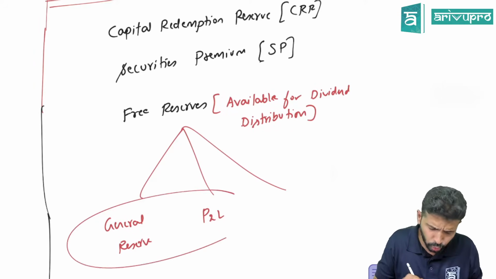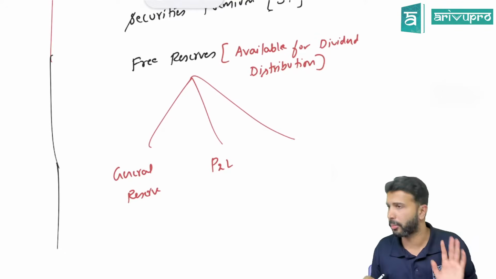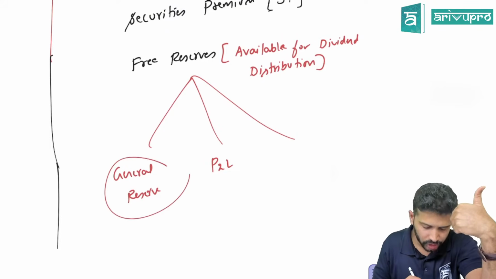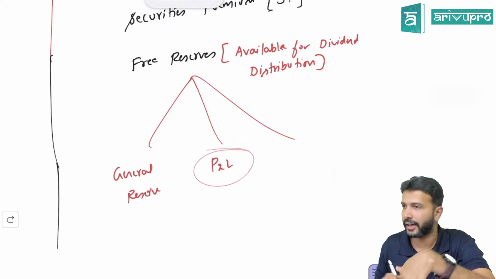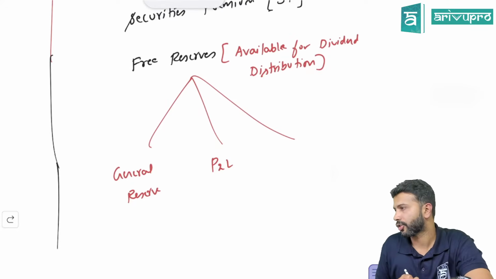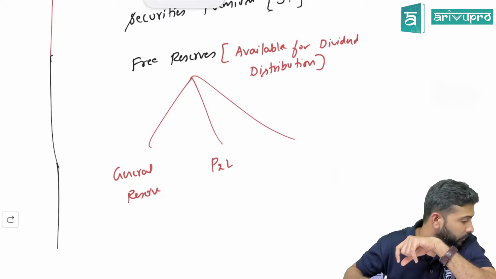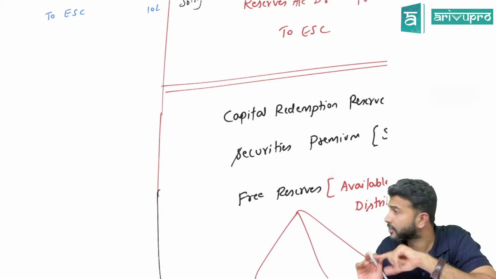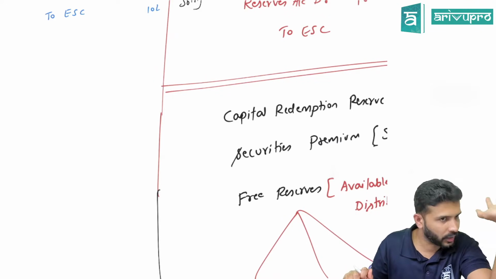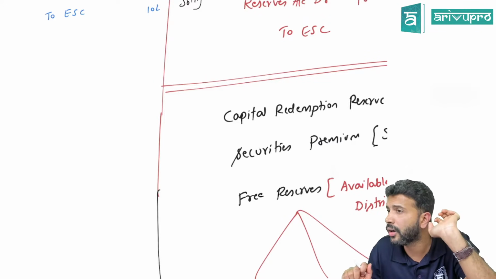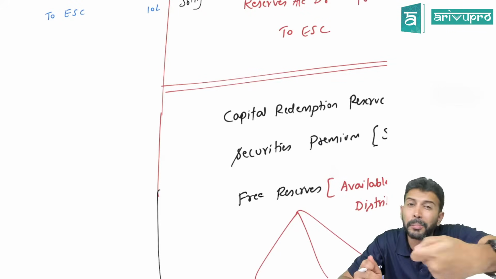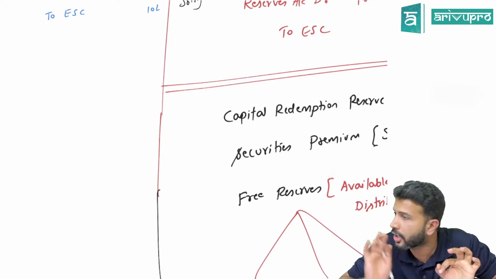You will see majoritarily these two in your problems, because both are available for dividend declaration. Free reserve means that reserve from which a company can pay dividend. Commonly, the free reserves are general reserve and P&L, because from those two reserves the company distributes dividend to the shareholders.